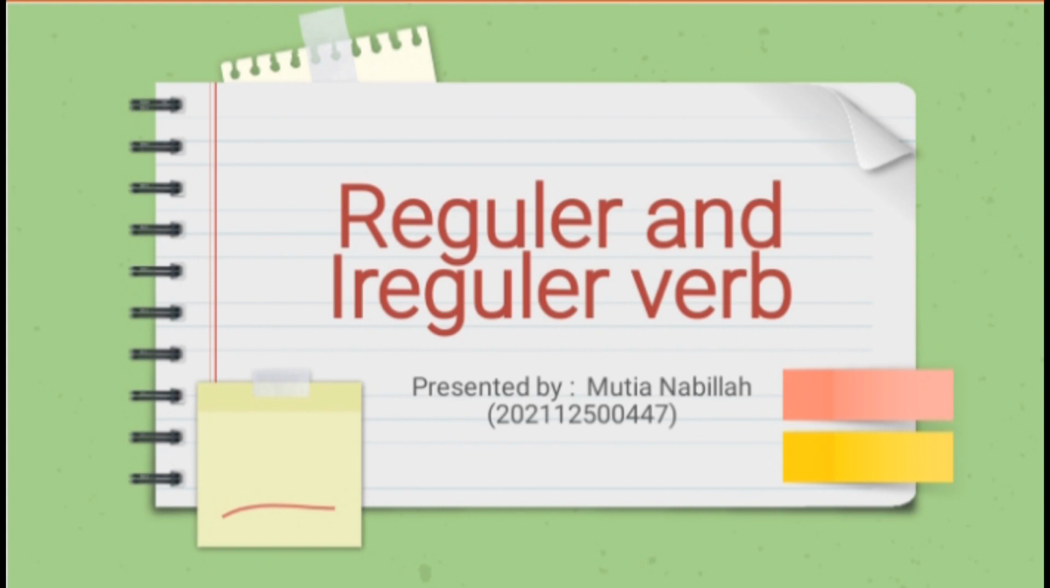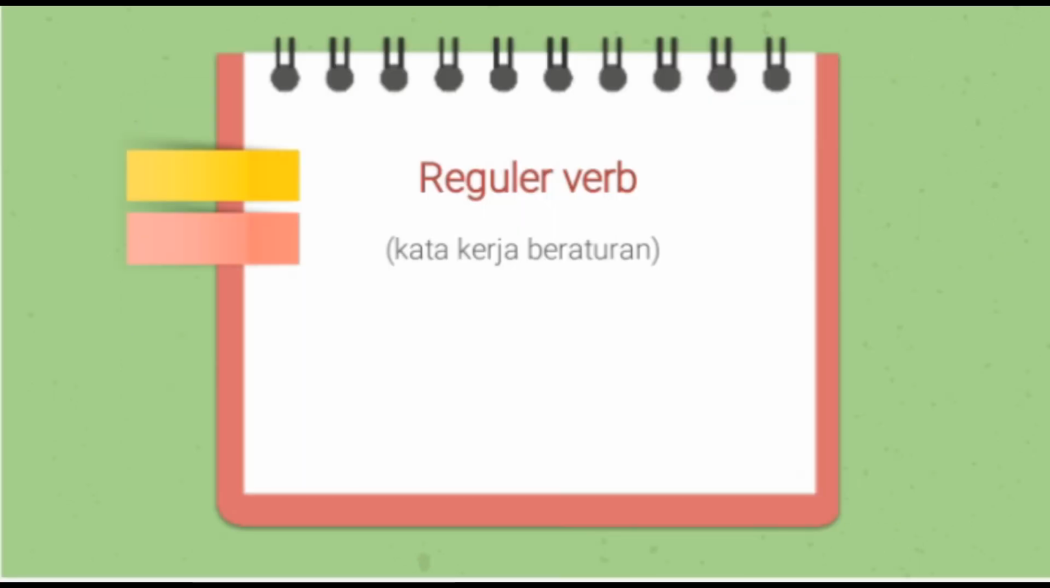In this video, I want to explain the material about regular and irregular verb. Regular and irregular verb explain the division of verb in the form of verb 1, verb 2, and verb 3. Okay, everyone. For the first, we will discuss about regular verb. In Indonesian, regular verb adalah kata kerja beraturan.